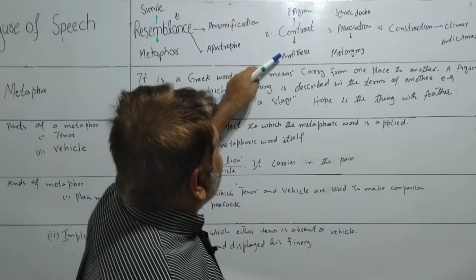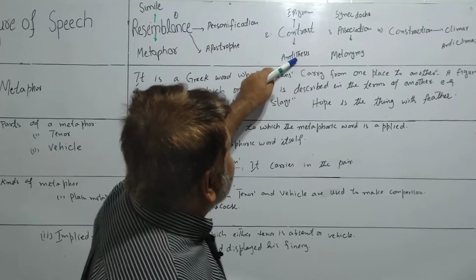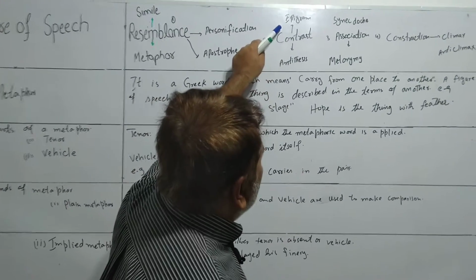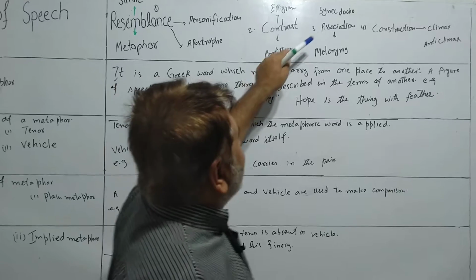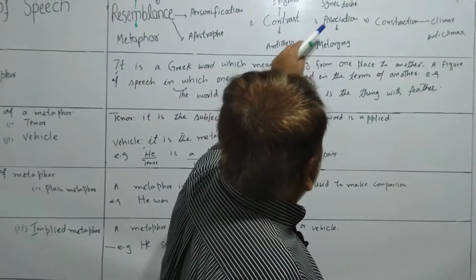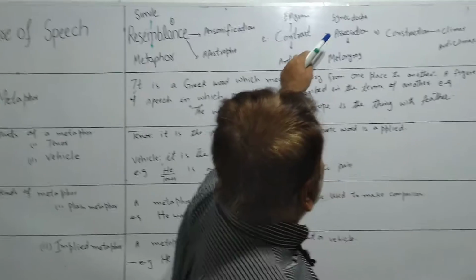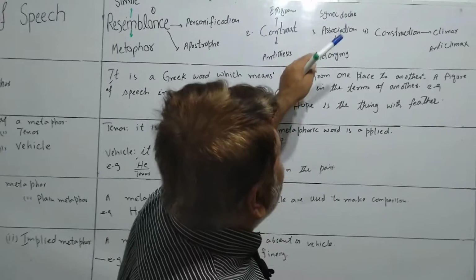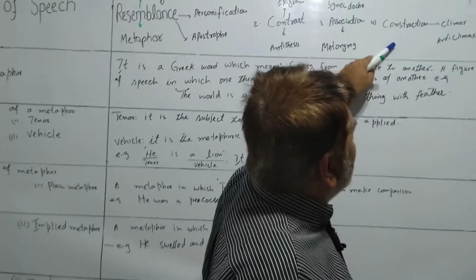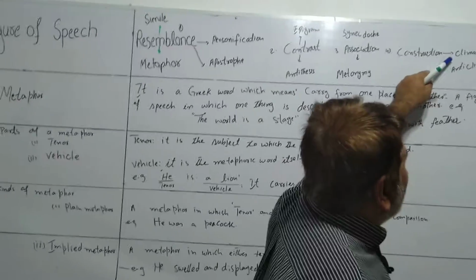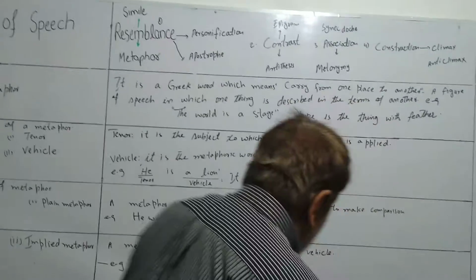So it has antithesis, epigram. And then the third one is association. For this one, metonymy, synecdoche, these are very important. And the last one, construction. For construction, we have climax and anticlimax.